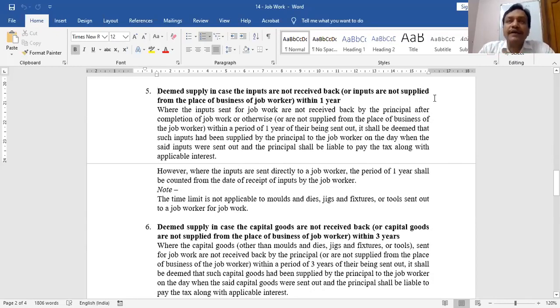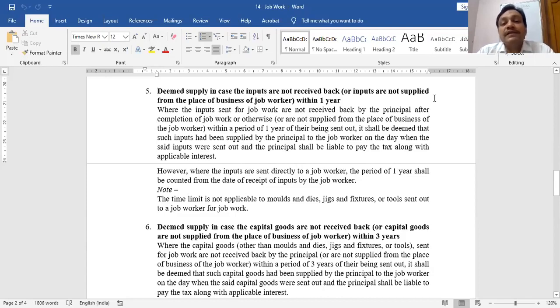Now you assume a date. On 7th November 2019, suppose you supplied buttons. Within 1 year, you were supposed to bring back those buttons. Suppose you fail to bring back those buttons within 1 year.